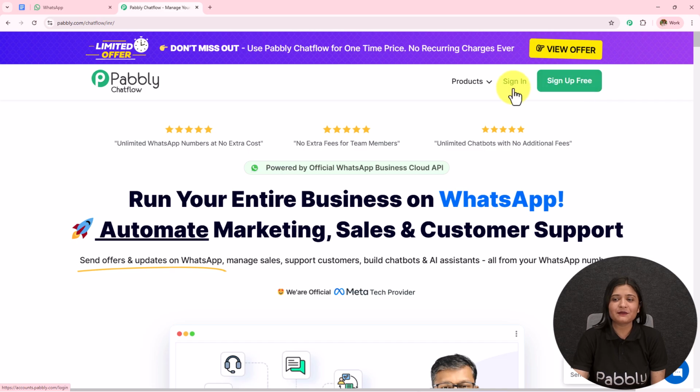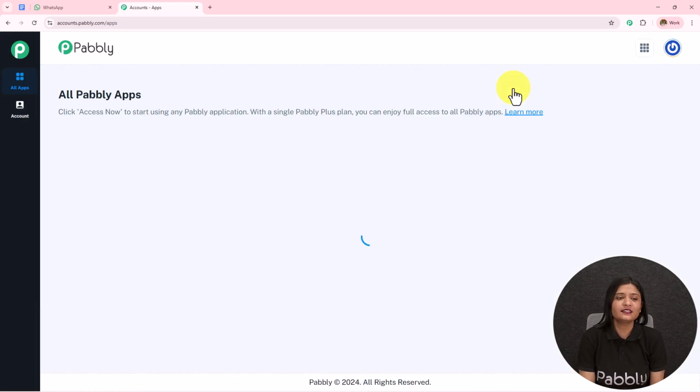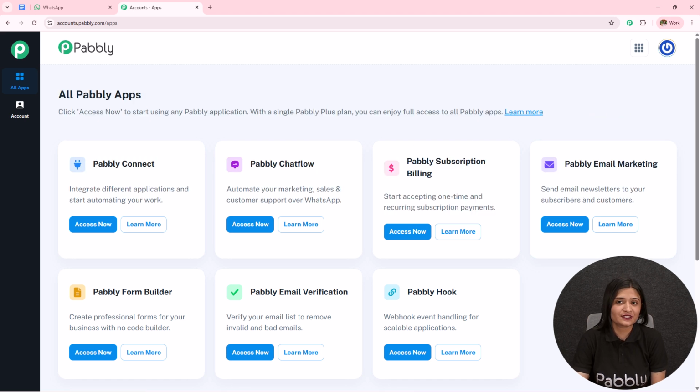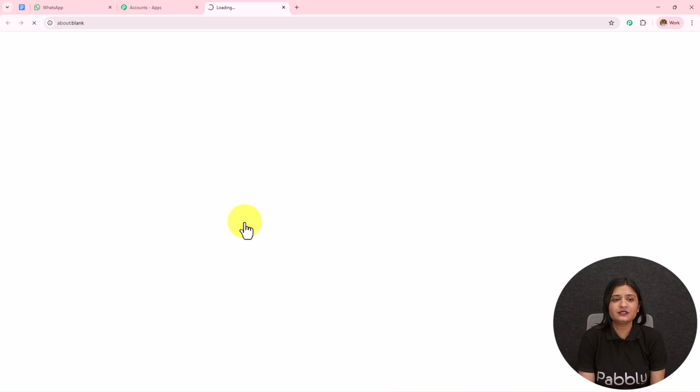Here, as I'm an existing user, I'll click on sign in, and here the all Pabbly apps page has appeared, which is showing me all the Pabbly applications. I'll click on this Pabbly Chatflow Access Now, and here you will see a dashboard will open in front of me. And here it is.